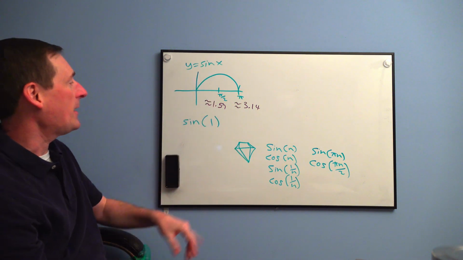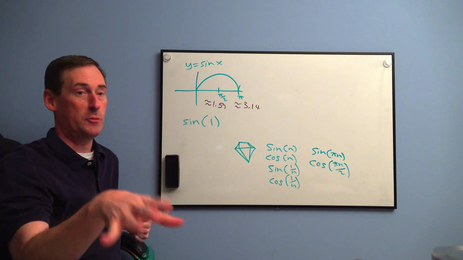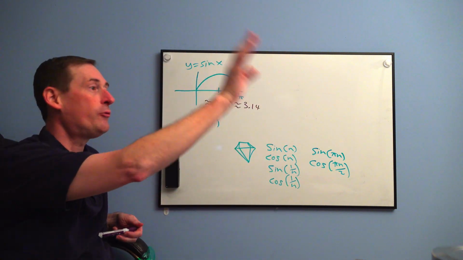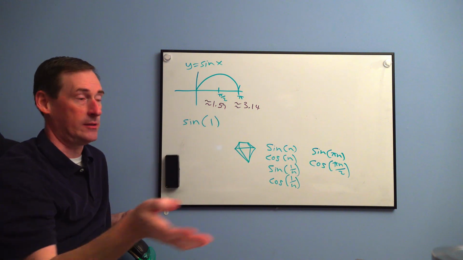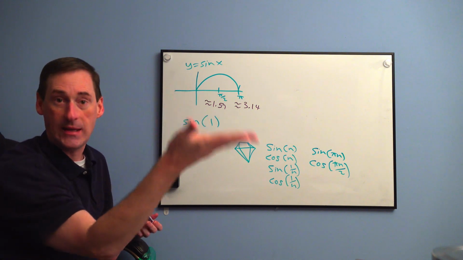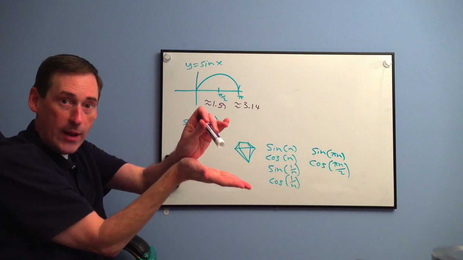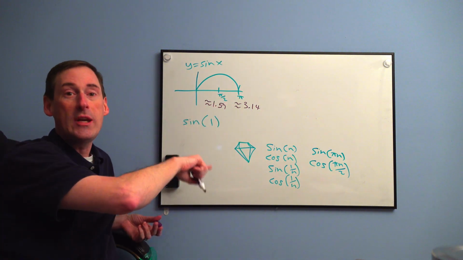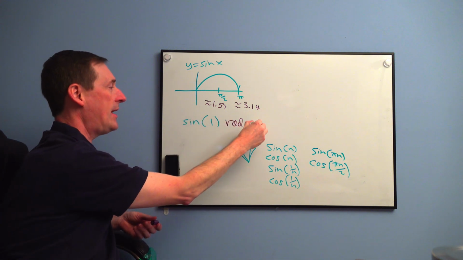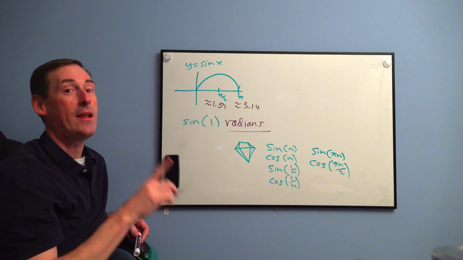Now, here's the thing. What if you see the sine of 1? Let's talk about the difference between every class before calculus and AP calculus. Every class before this, even in pre-calculus, the sine of 1 means the sine of 1 degree out of 90, right? The sine of 22 means 22 degrees out of 90, a little acute angle. Everything is in degrees mode all the way up to pre-calculus. Starting in calculus, everything is assumed to be in radians. That is not 1 degree out of 90.